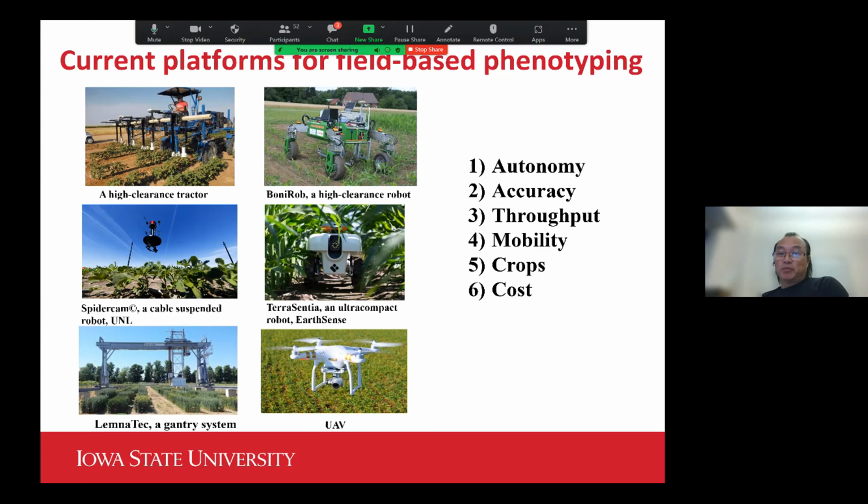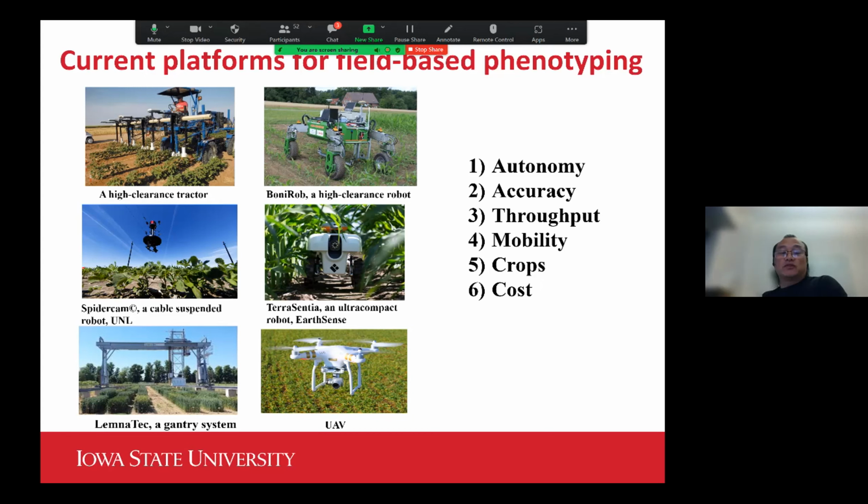Then the mobility is very critical as well. Whether you can bring the robots to the sites or different places you would like to deploy, how easy it is to transport, and how well the robot can interact with the working conditions like different soil surfaces. And then crops: would this robot be able to work with tall growing crops?